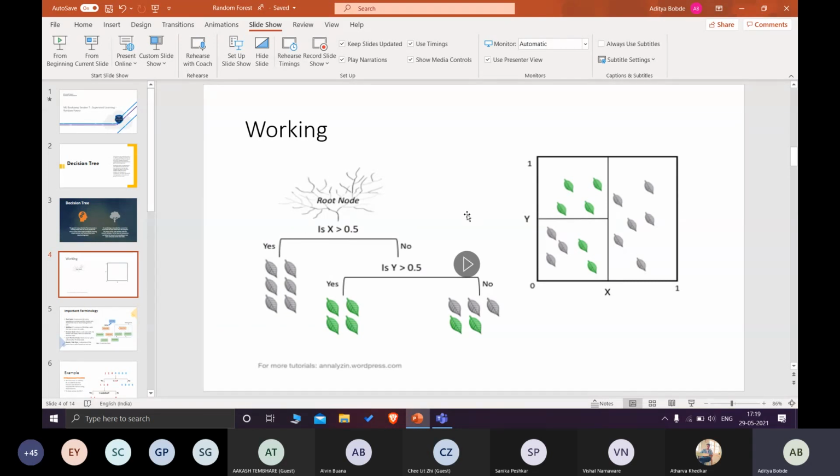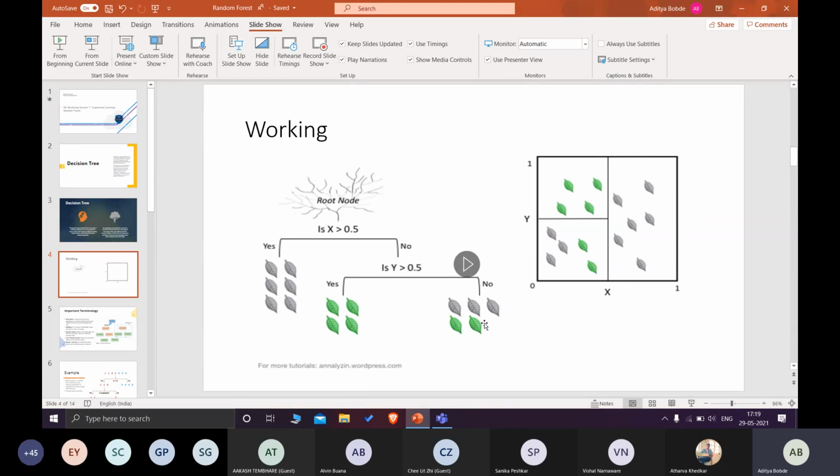If it is not, I will give another condition: is y greater than 0.5? If y is greater than 0.5, these are the green leaves, so this is correctly classified. If it is not, we can see there are 3 gray leaves and 2 green leaves. Okay, so still we haven't got our pure split.